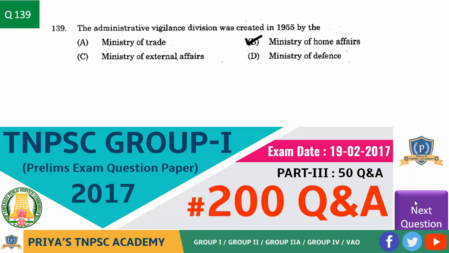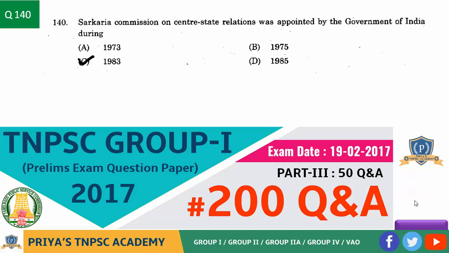Next question. The Administrative Vigilance Division was created in 1955 by the. Answer is option B, Ministry of Home Affairs. Question. Sakaria Commission on Center-State Relations was appointed by the Government of India during the year. Answer is option C, 1983.